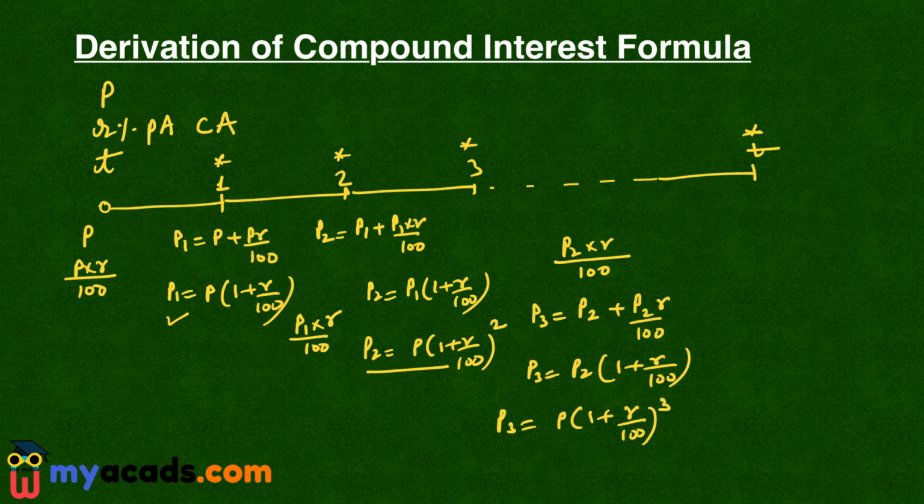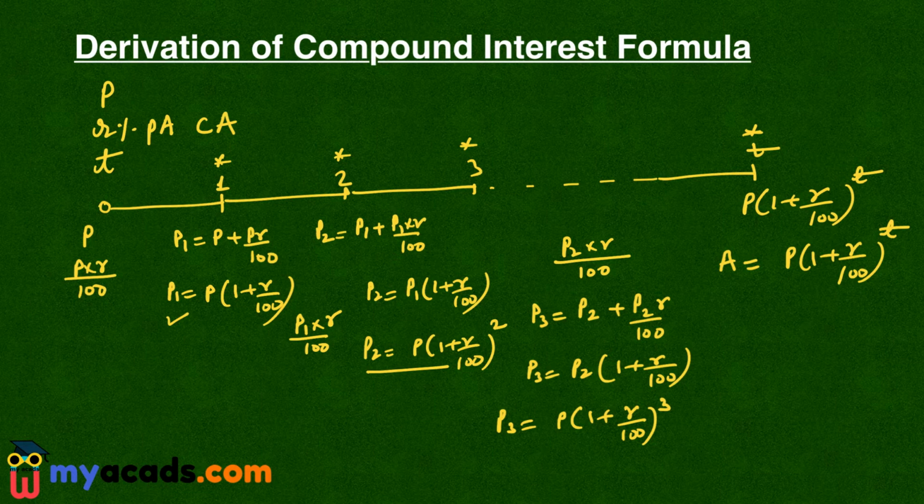So now we have seen that at the end of 3 years my new principal is P into 1 plus R by 100 raised to the power 3. So this process of compounding will continue. So finally after T years my new principal will become P into 1 plus R by 100 raised to the power T. So this is my final amount after T years if the rate of interest is R% per annum compounded annually. So the amount A is P into 1 plus R by 100 raised to the power T.